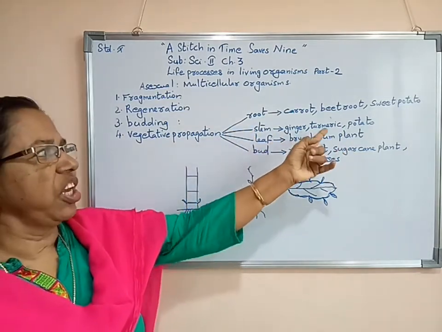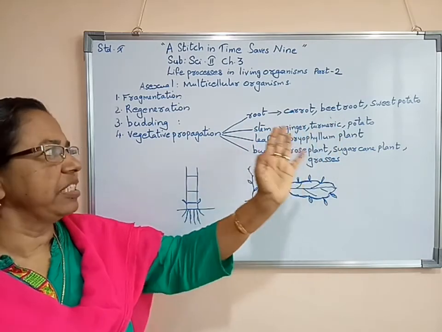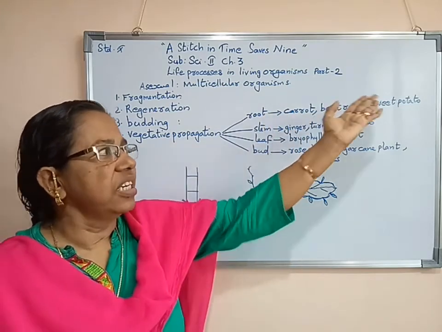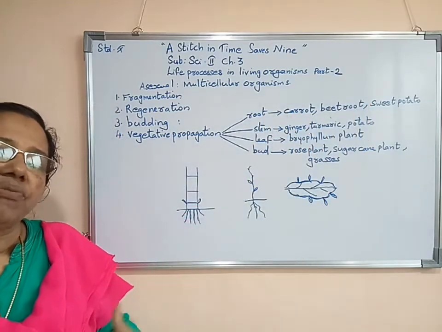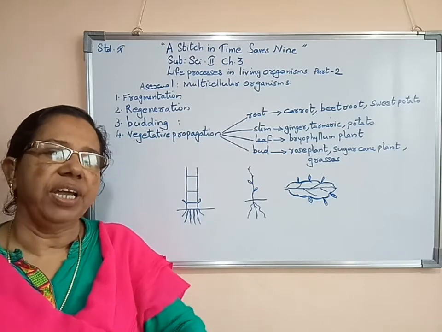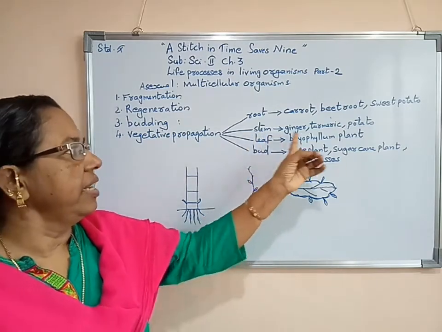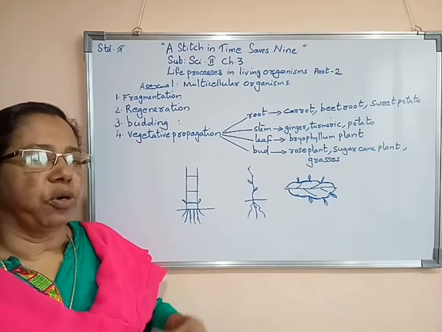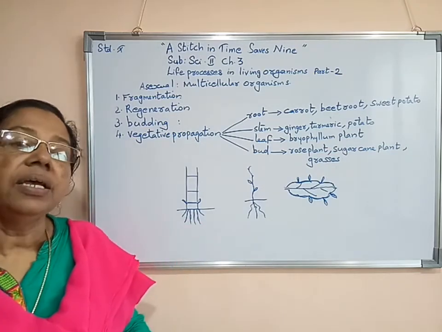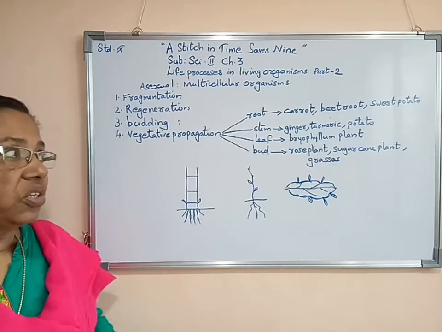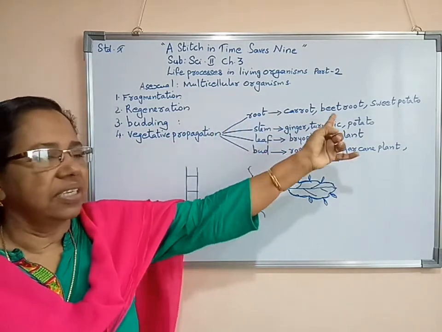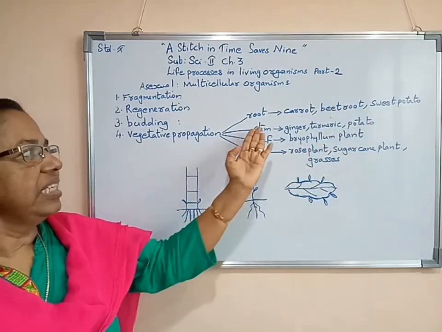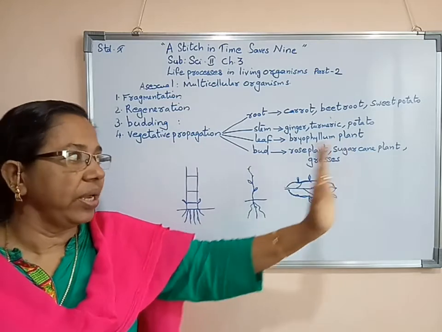Now, stems. Potato you might be seeing, even carrot, beetroot, sweet potato, all are roots from which new plants grow if we put them in the soil. Then stems: ginger, turmeric, even potato. These all, if we put them in the soil, new plants grow from there. So we can say that these roots are underground roots, growing inside the soil. These stems are underground ones, growing inside the soil.